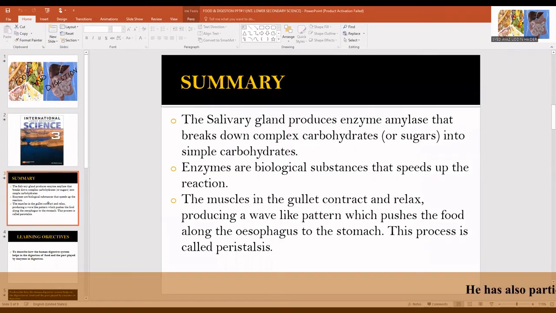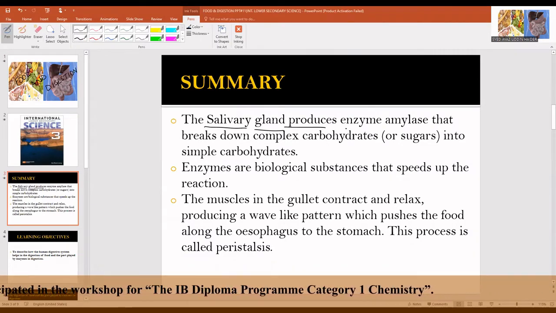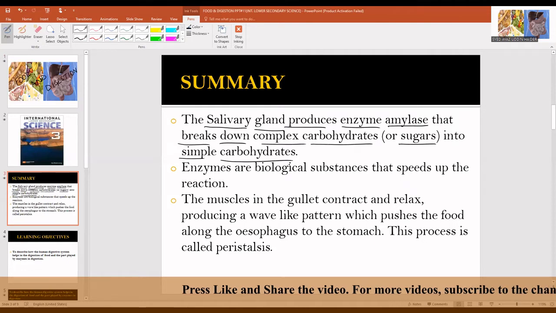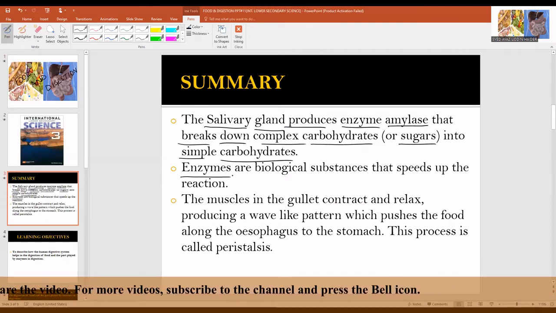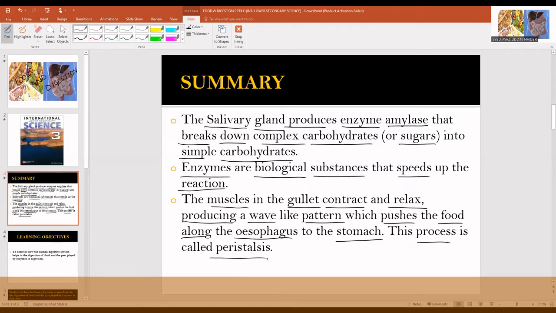Here's a summary of the last lesson. The salivary gland produces enzyme amylase that breaks down complex carbohydrates or sugars into simple carbohydrates or sugars. Enzymes are biological substances that speed up the reaction. The muscles in the gullet contract and relax, producing a wave-like pattern which pushes the food along the esophagus to the stomach. This process is called peristalsis.